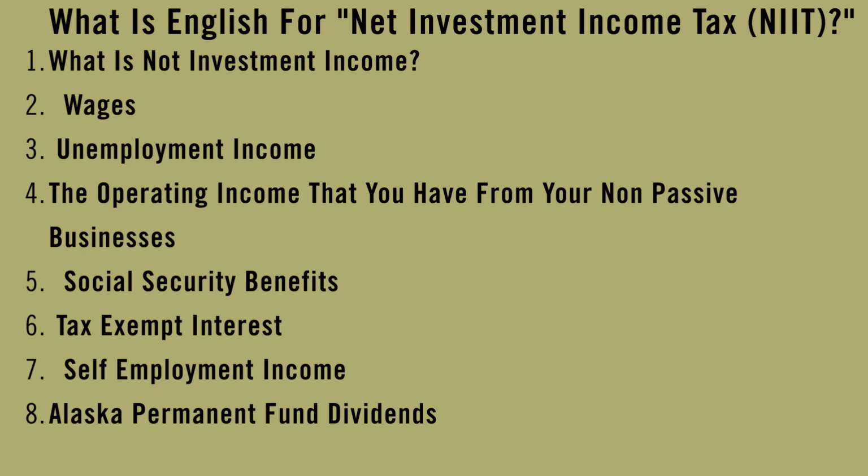Okay, so let's define what this net investment income itself is. In general, investment income includes, but is not limited to, interest and dividends that you most likely see in your brokerage account, passive rental and royalty income, non-qualified annuities, income from businesses involved in trading of financial instruments or commodities, and businesses that are passive activities to the taxpayer.